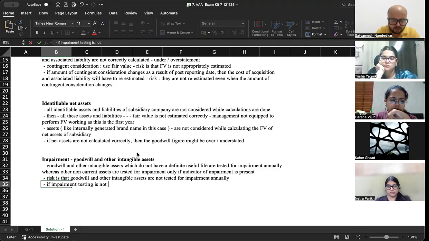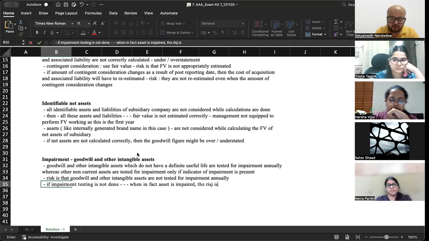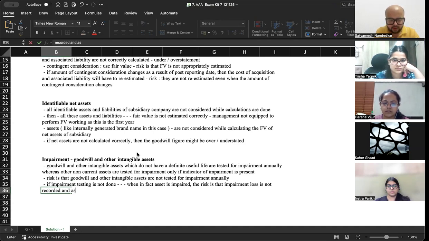If impairment testing is not done, okay, and when in fact asset is impaired, the risk is that impairment loss is not recorded and goodwill, other intangible is overstated and expenses are understated.